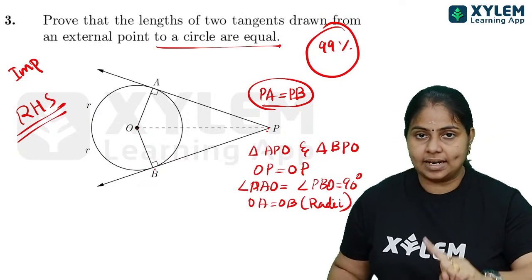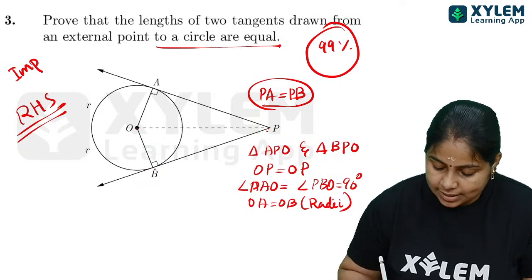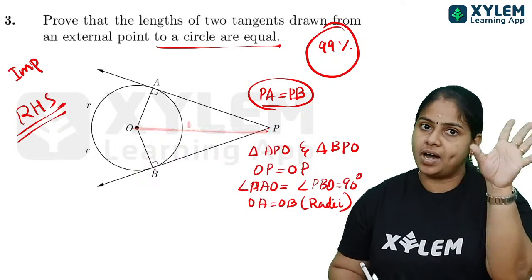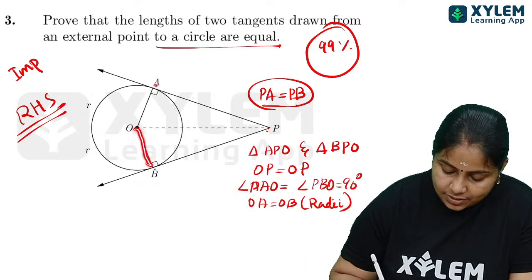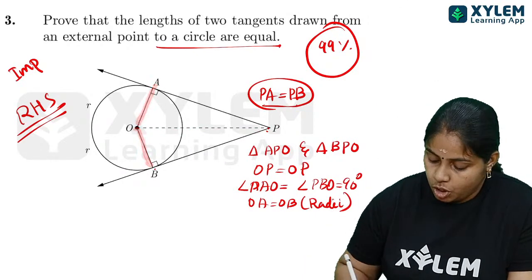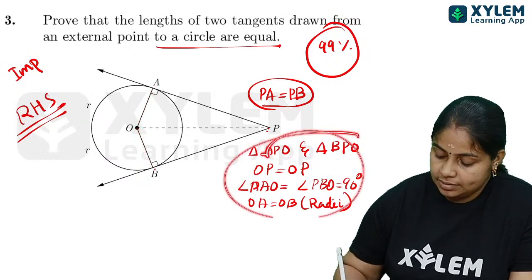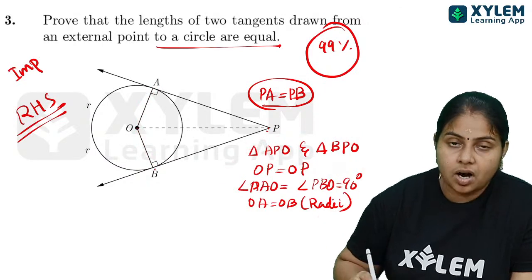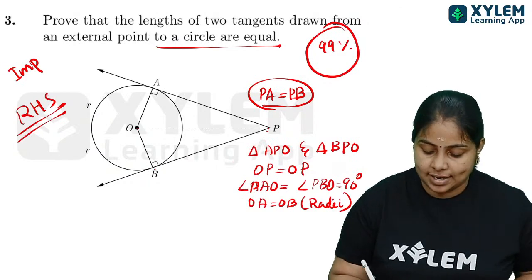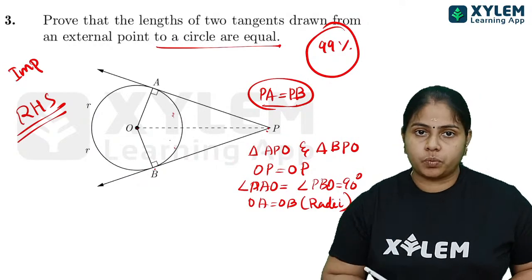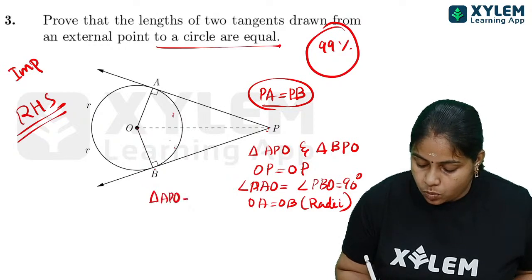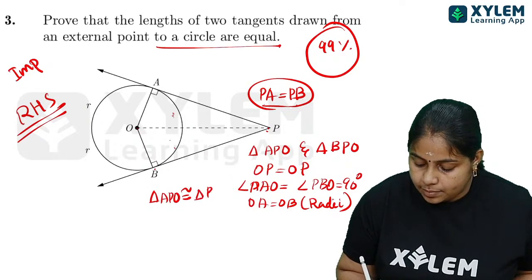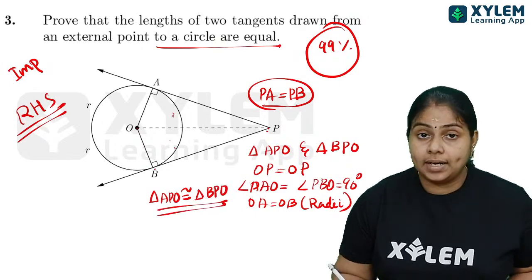Here there is a right angle. Look at the hypotenuse: which is the hypotenuse? This one, and it is common to both. So the hypotenuses are equal, and one side is also equal. So by the RHS congruency rule, we can say that these two triangles are congruent. So finally we can write triangle APO is congruent to triangle BPO. We have got that these two are congruent.